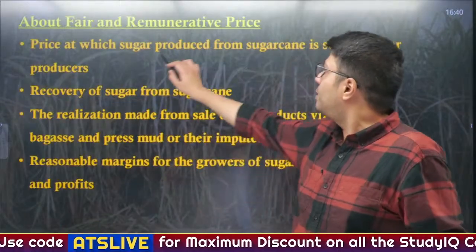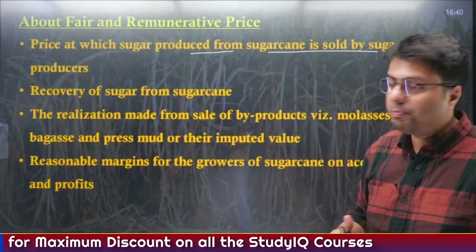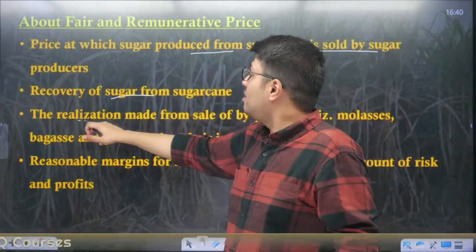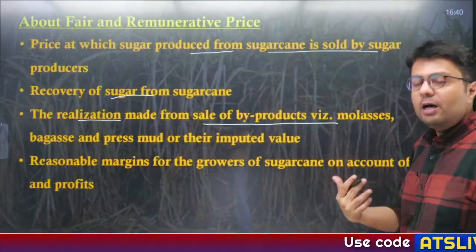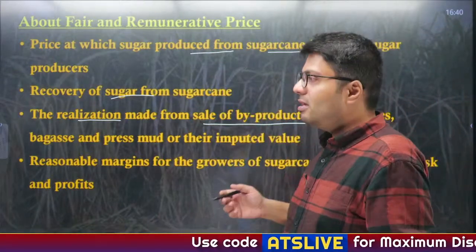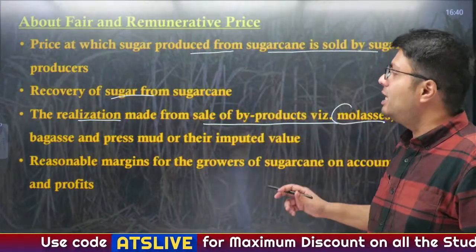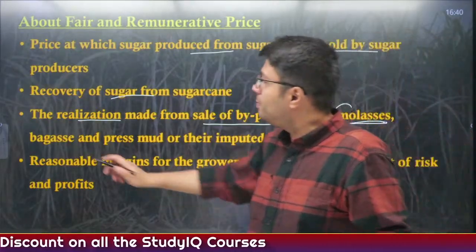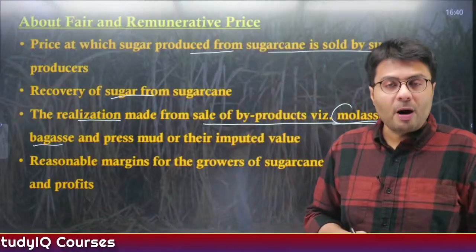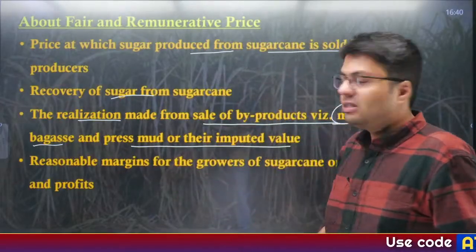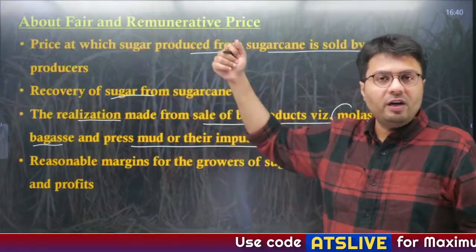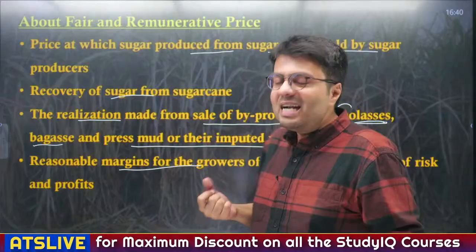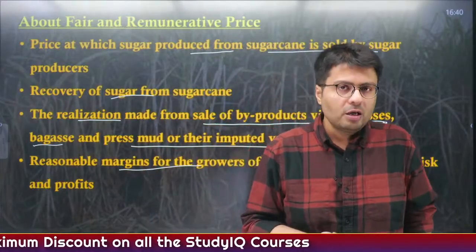First of all, the price at which sugar is produced from the sugarcane and sold by sugar producers, and the recovery of sugar from sugarcane, where higher is the recovery, lesser is the price. Then the realization made from the sale of byproducts. When sugar mill owners process the sugarcane, there are certain byproducts like molasses and bagasse, which are sold to other industries. Molasses is sold to alcohol manufacturing units, bagasse is sold to other units to generate power, and there are animal feed and press mud as well. Their value is also considered when fixing the FRP, and reasonable margins for the growers of sugarcane are also counted, so that at least they are getting some profit out of their sugarcane growth, right?